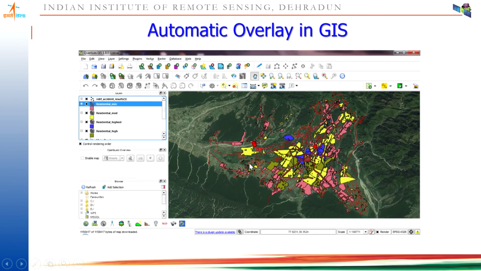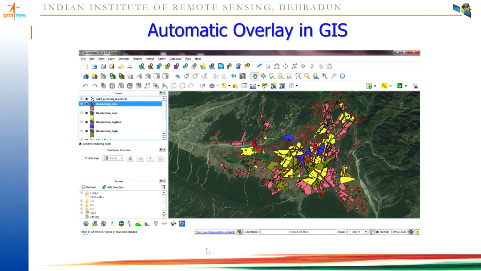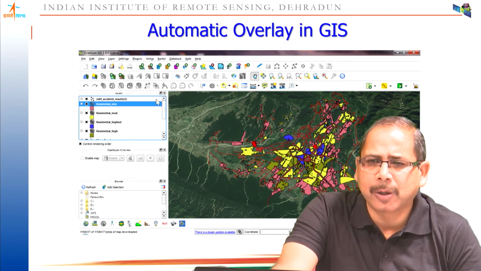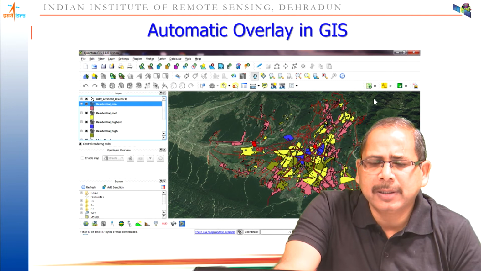Then if you have other maps available as vector data in your server, in that case you can overlay this vector data. Here different colors are shown, and on this vector data you can further build your own analysis. So this is the typical example. Basically I am showing it in Quantum GIS. Quantum GIS is a desktop GIS software, and if you integrate the data from the mobiles plus local data from the servers, a very effective disaster management plan can be made here.